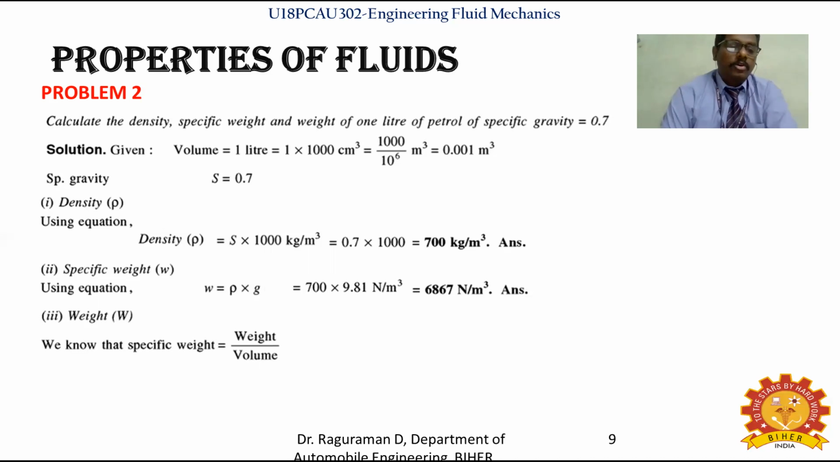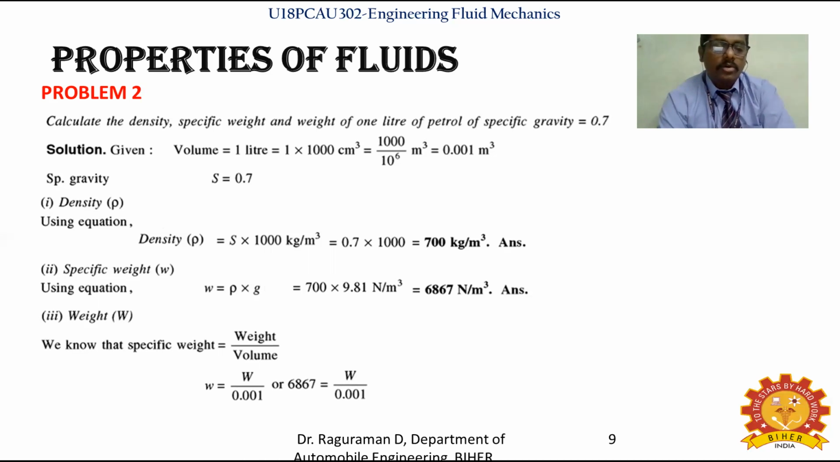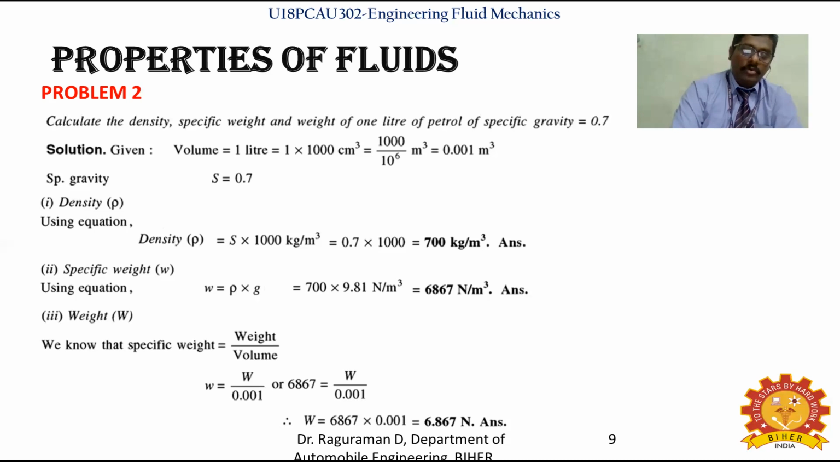Specific weight equals weight by volume. Just now we calculated the specific weight, and the volume is 0.001 meter cube. So the only unknown is the weight. Weight equals small w into 0.001. The small w value we know is 6867, so the capital W value is 6867 into 0.001. By calculating that, we identify the weight of the fluid given. The weight of the petrol is 6.867 Newton.